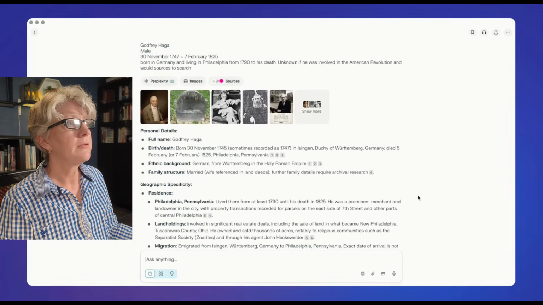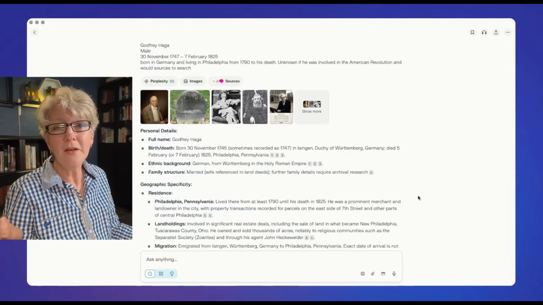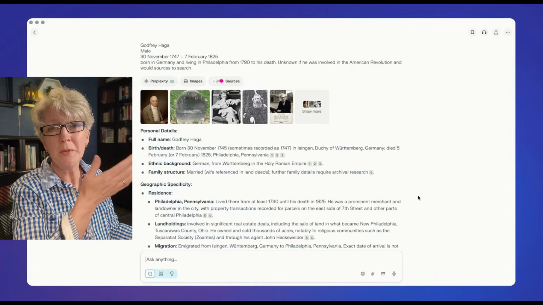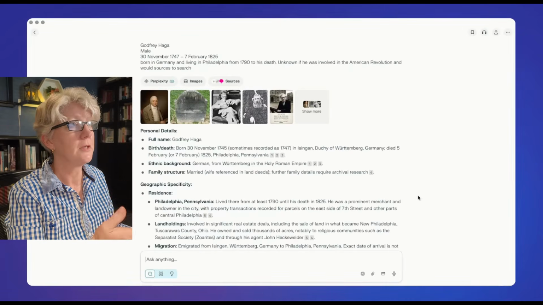And I've gone through and given it a German man who I didn't know if he was involved in the war or not. And I was hoping Perplexity could help me figure it out. Are there some sources I can look at?